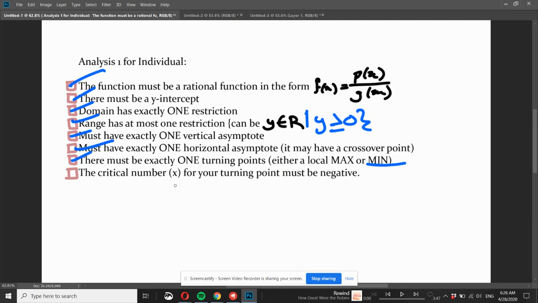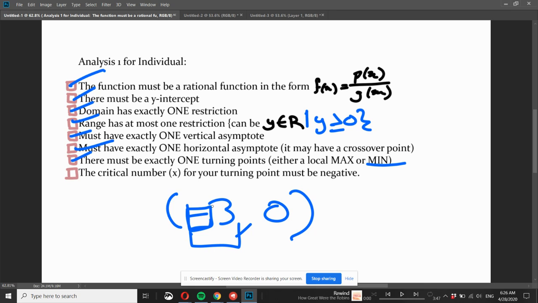So our critical point is -3, 0, and our critical number is just the x value for that, and you can tell that that is in fact negative. So that's a -3, so our critical number does in fact match our criteria.